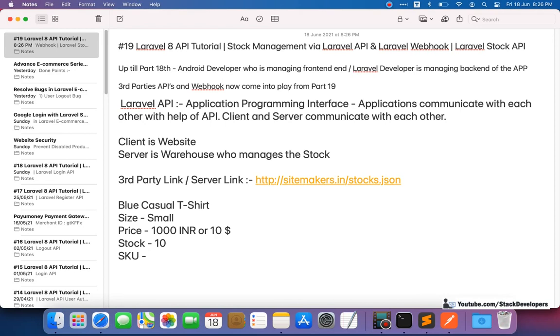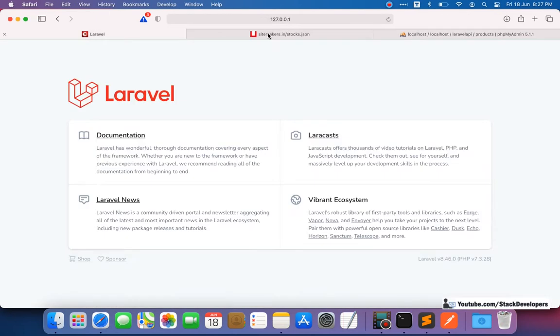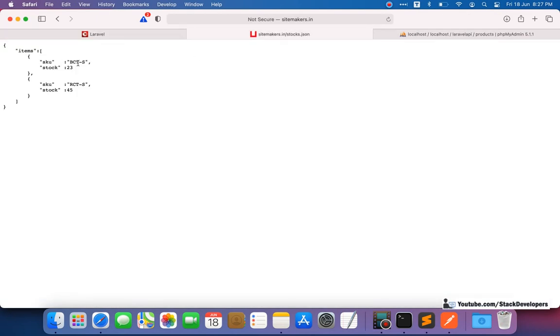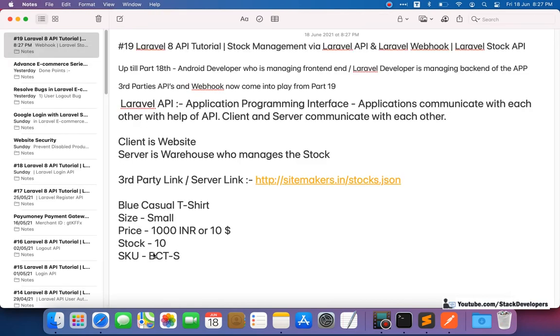Here we can make the SKU like BCTS, the same SKU we used here. So this is one attribute.